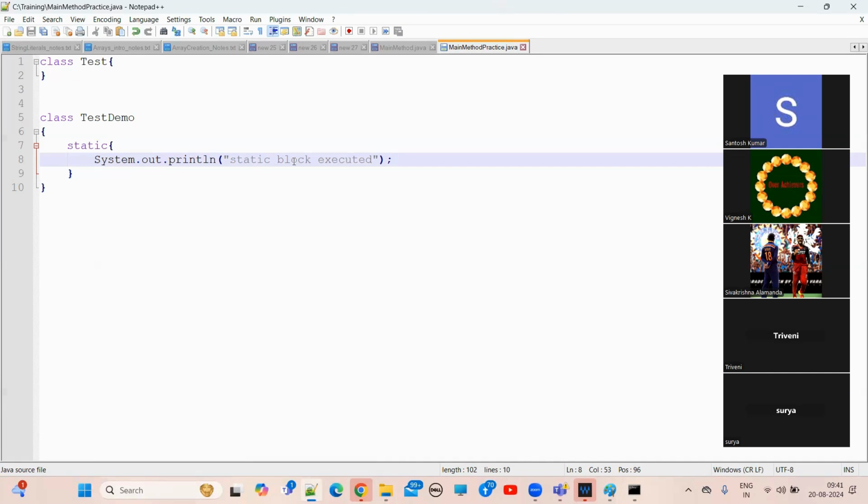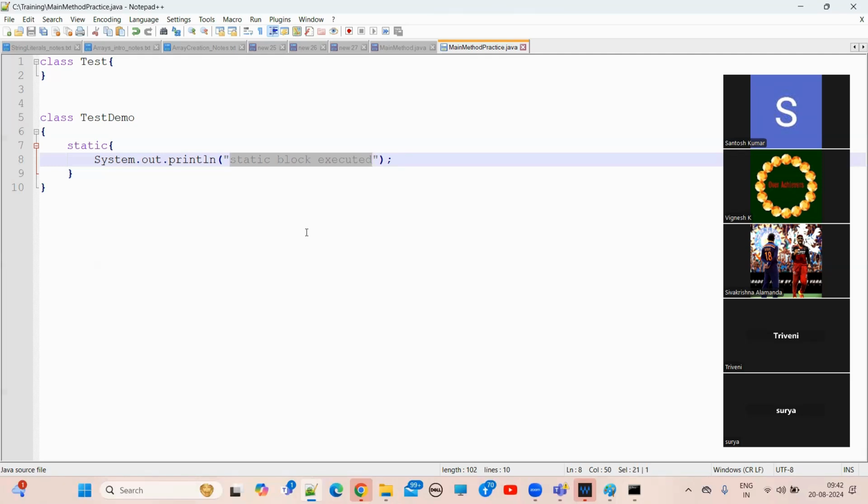Static block executed. This message you will see in the console. After that, you will receive no such method error main.